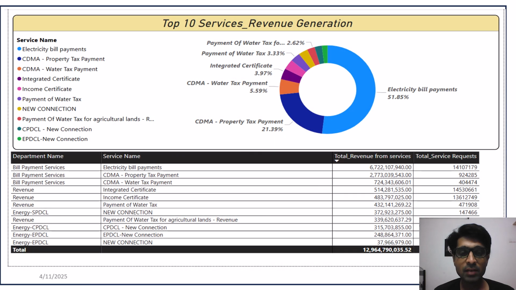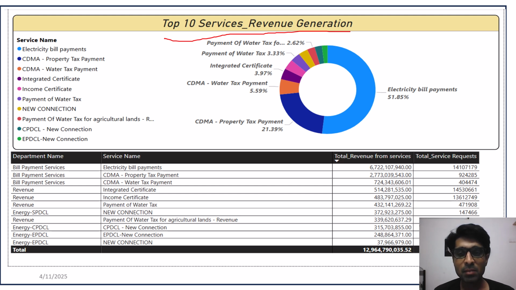In the previous slide, we have seen the different departments, the services available in different departments, the revenue generated in different departments, as well as the revenue generated in different services. In the present slide, we are going to discuss only the top 10 services with maximum revenue generation.